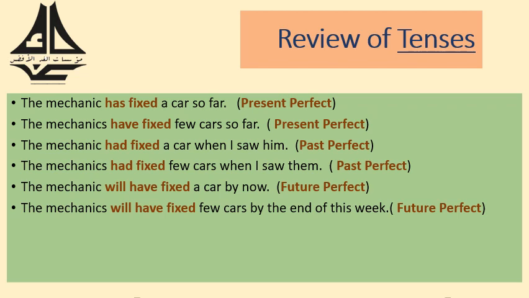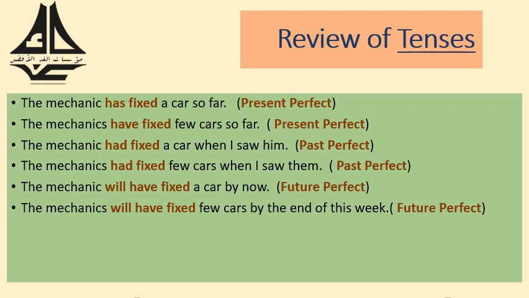Let's consider the first sentence. The mechanic has fixed the car so far. Which one is the action? The action is fixed, and it's written has fixed. Has is in the present form, and fixed is the past participle form of fix. Number 2. The mechanics have fixed few cars so far. Again, have is in the present form plus fixed, which is the past participle form of fix.